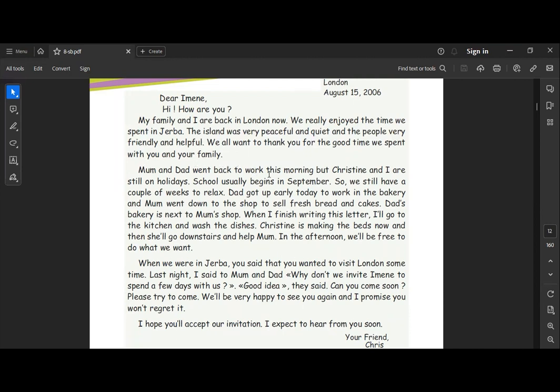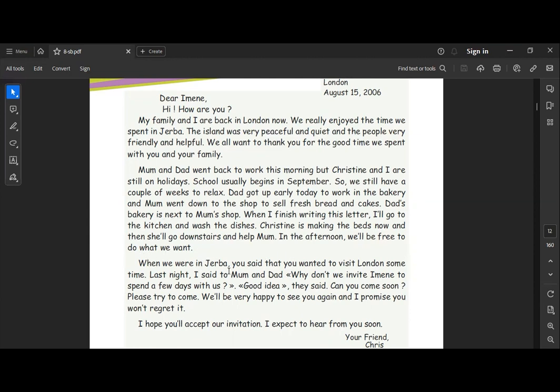Mom and Dad went back to work this morning, but Christine and I are still on holidays. School usually begins in September, so we still have a couple of weeks to relax. Dad got up early today to work in the bakery, and Mom went down to the shop to sell fresh bread and cakes. Dad's bakery is next to Mom's shop. When I finish writing this letter, I'll go to the kitchen and wash the dishes. Christine is making the beds now, and then she'll go downstairs and help Mom. In the afternoon, we'll be free to do what we want.